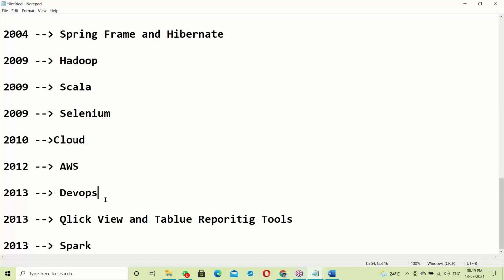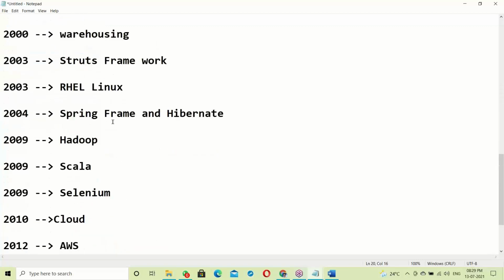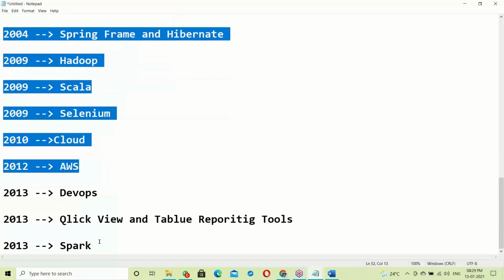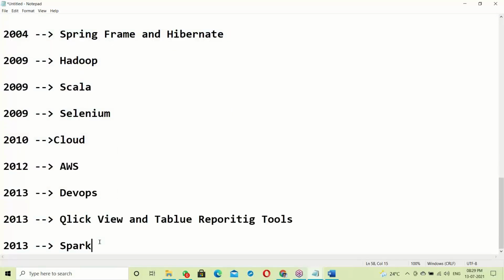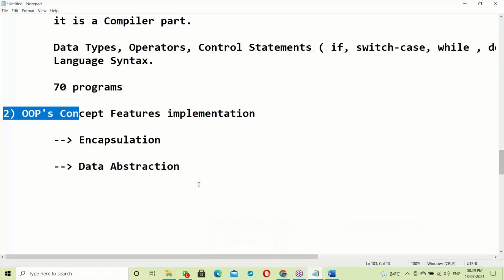That is my live experience. Since almost 93, I'm in the software field. In 93 I started my engineering career, so I've been in the software field since then. That's the reason I know every year which tool was released in the market. So let us come to this.